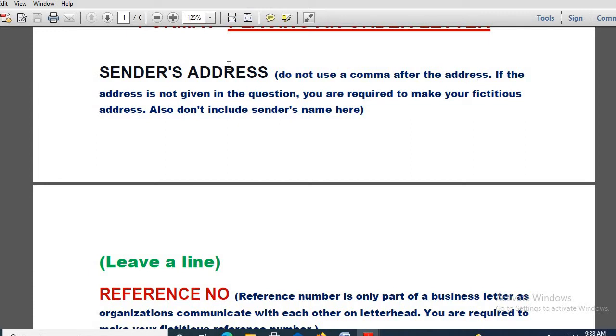If the address is not given in the question, you are required to make your fictitious address. Nothing to worry. In that case, you have an extra responsibility, and that is to give a fictitious address.